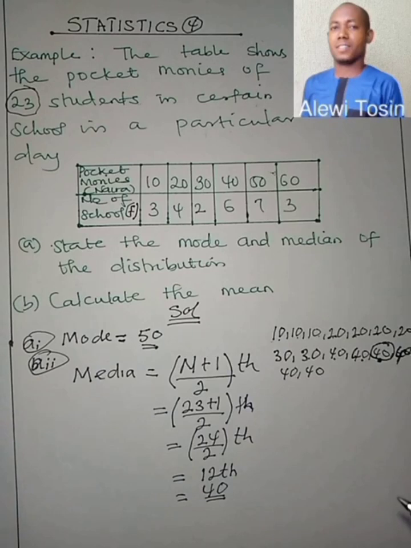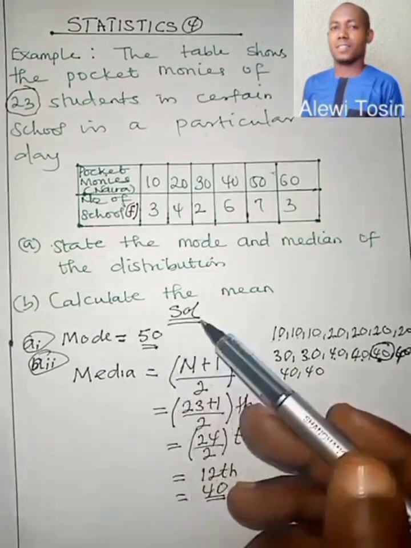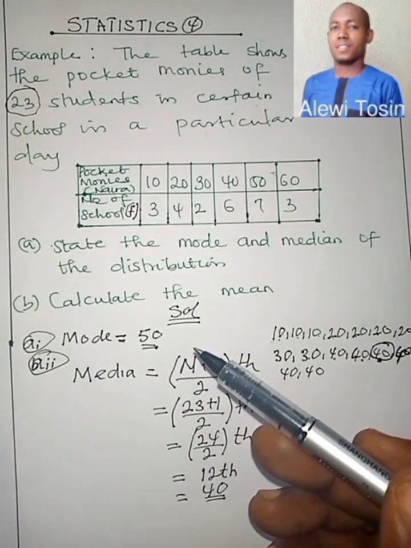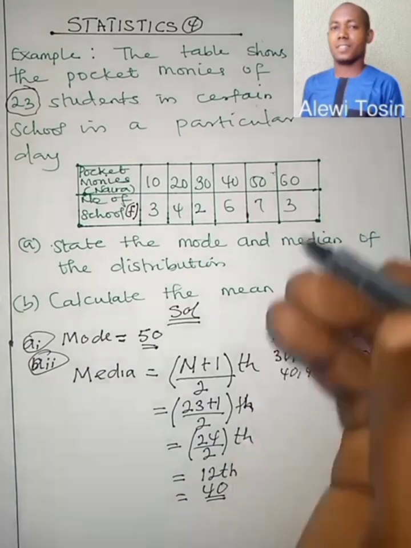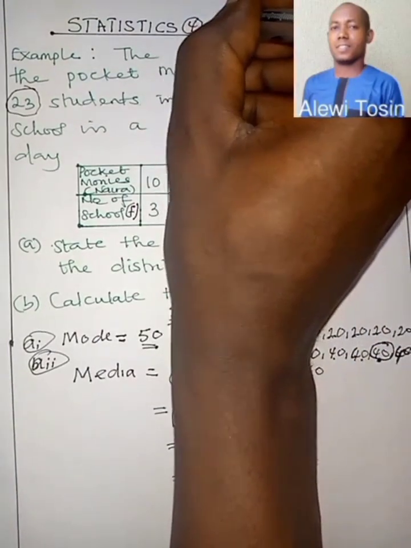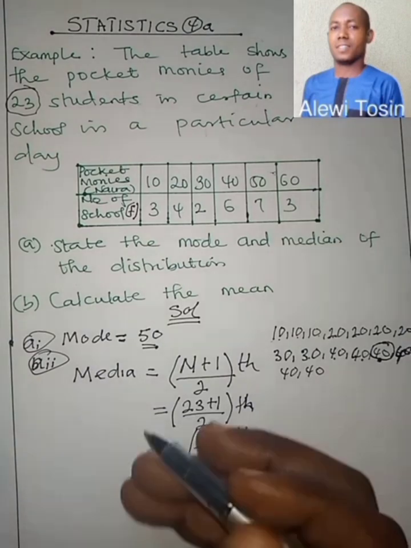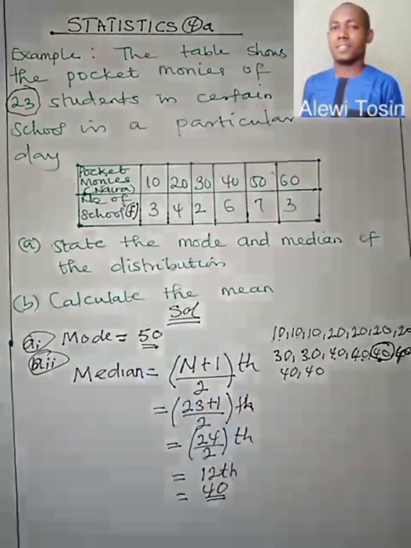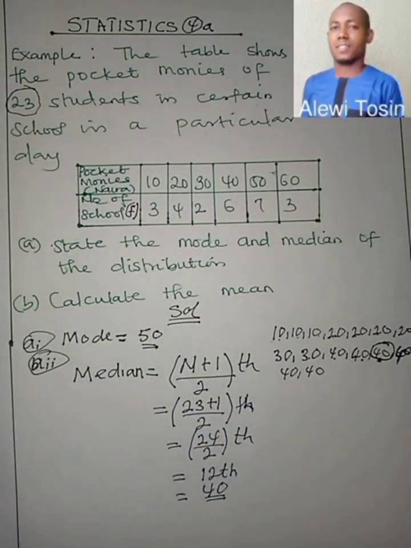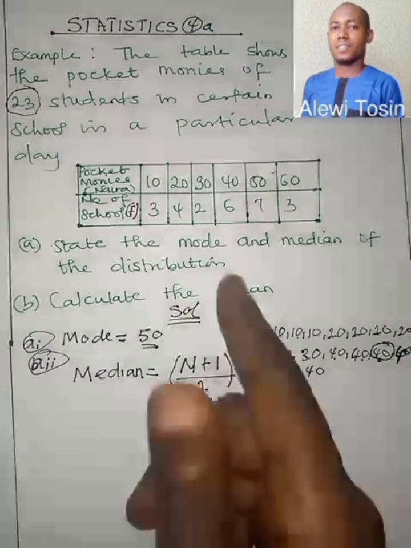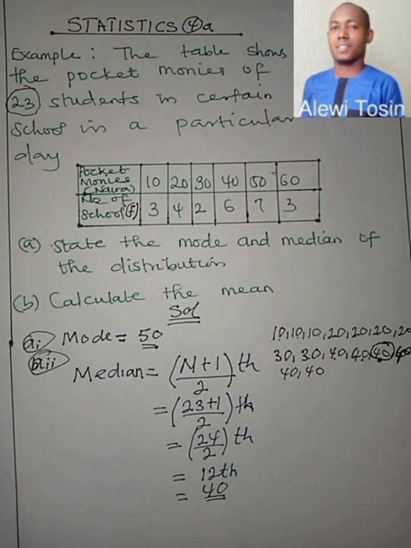I think we should continue the second question, part B, in our next class. So I will call it statistics 4. Let's call this part A, while the next one we call part B. So that we can find the mean of this question in our next video, statistics 4B.